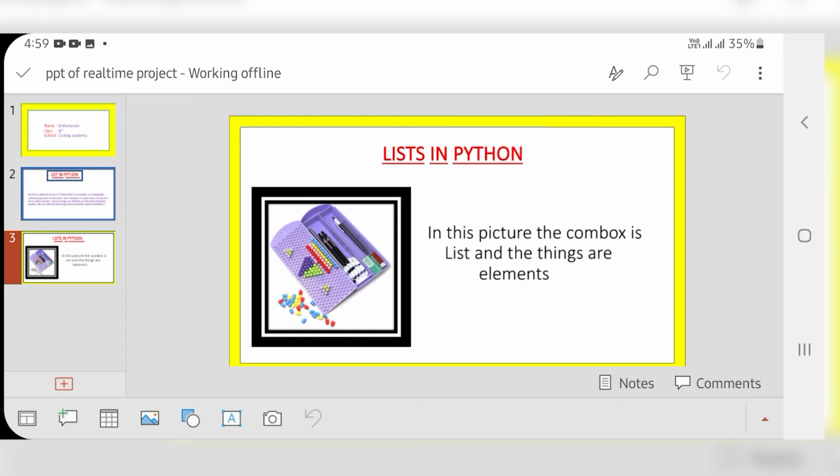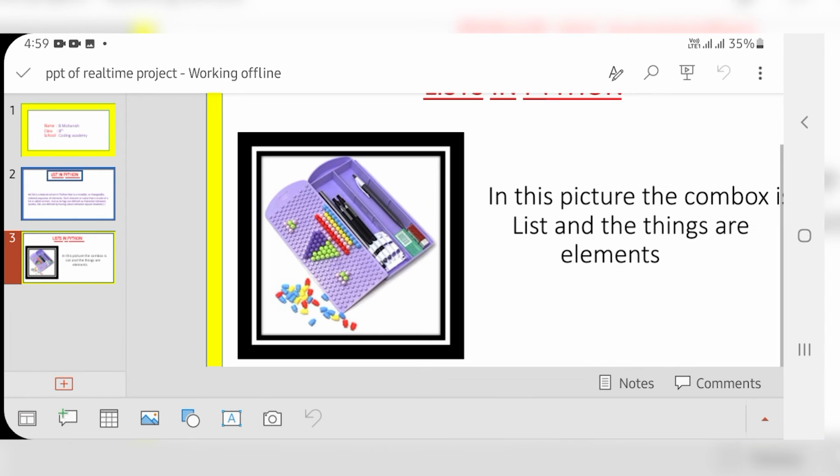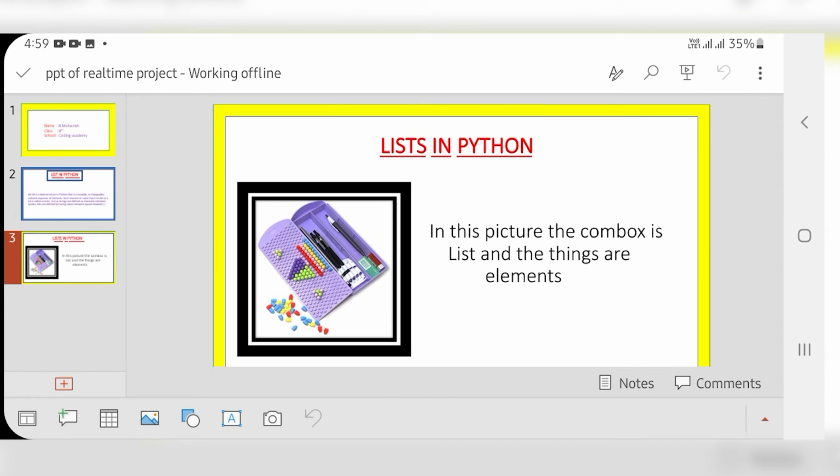This is a real-time example. There is a comb box and it has some values like pen, eraser, some things are there in the comb box. In this, the comb box is the list and the things are the values. Like this, we can say that is a real-time example.